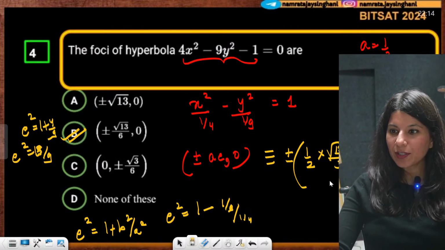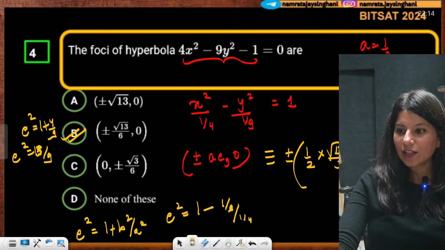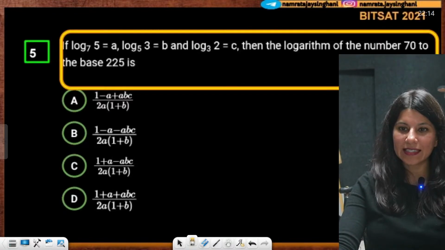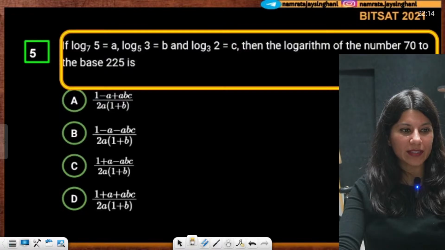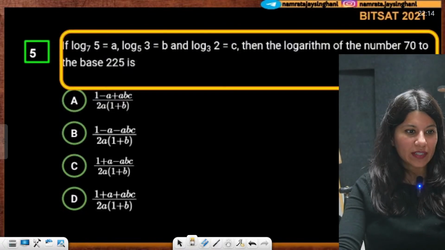All right, so option B absolutely correct. Getting it? Shall I move on to the next problem? Yes, this is from the logarithm, everybody. Okay, from the world of logarithm.